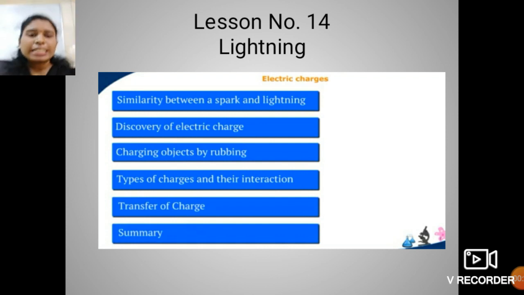So students, let's start with what we will see overall in this chapter. The points covered in this session are similarity between the spark and lightning, discovery of electric charge, charging objects by rubbing, types of charges and their interaction, transfer of charge, and the summary. Okay students, let's start with the introduction.